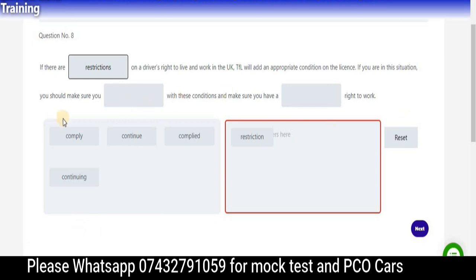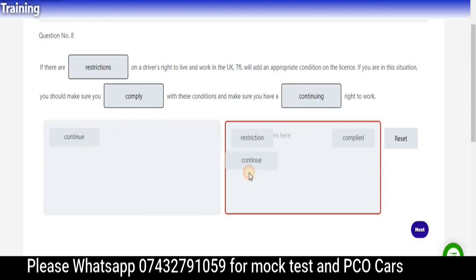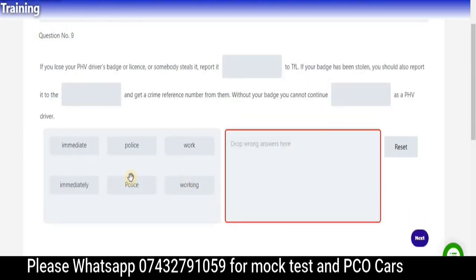So if you are in the situation, you should make sure you comply, not complied. So it's very simple as well. So with conditional, make sure you have a continuing. So it's continuing because it's still doing it. So not continue. So it's continuing. Let's move to the next question.